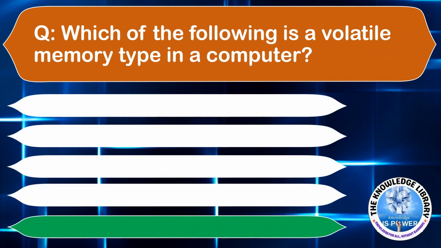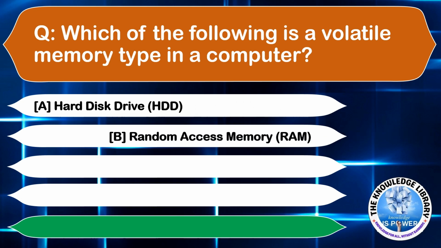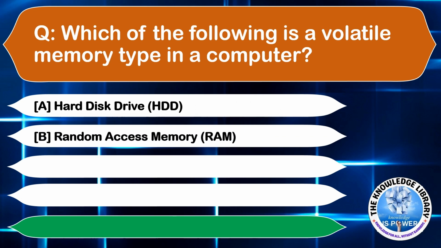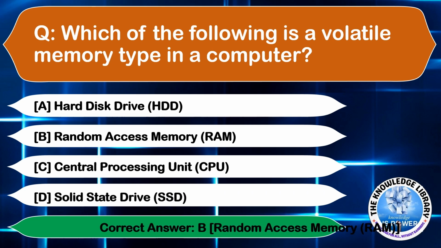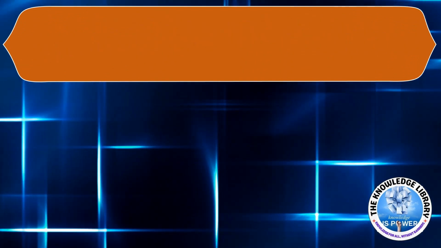Which of the following is a volatile memory type in a computer? Option A, hard disk drive. Option B, random access memory. Option C, central processing unit. Or option D, solid state drive. The correct answer is option B. Moving to the next question.